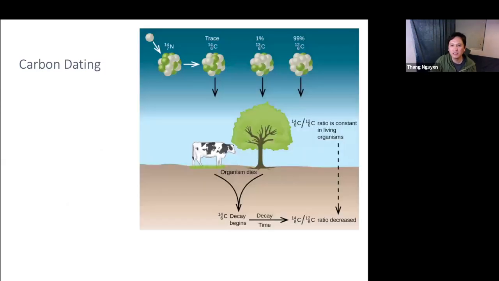Let's see how we use this in the practical application of it. And it's most practical in something called carbon dating. There are a lot of other ways to date ancient material. Carbon dating is one of them. So here's the premise of carbon dating. In the atmosphere, you have these nitrogen atoms, right? And cosmic rays will come down and bombard them and change them into carbon-14 instead.